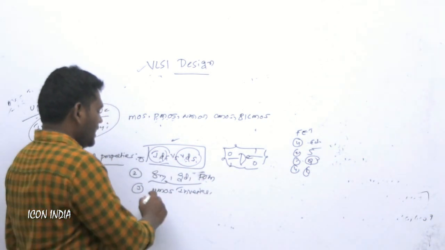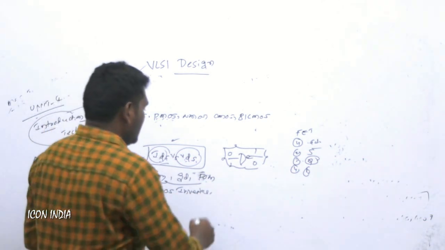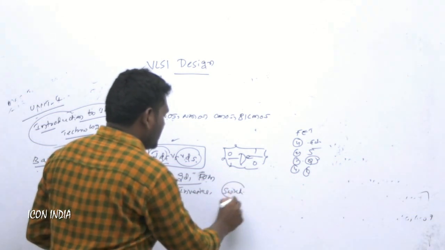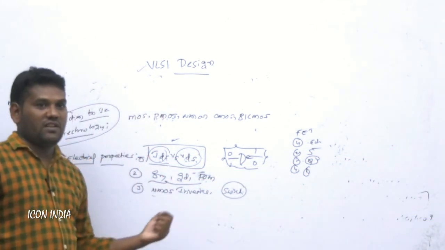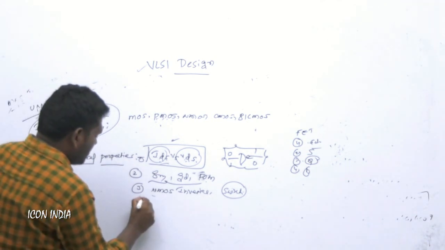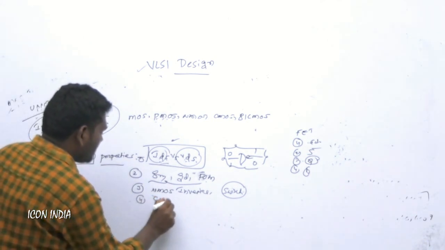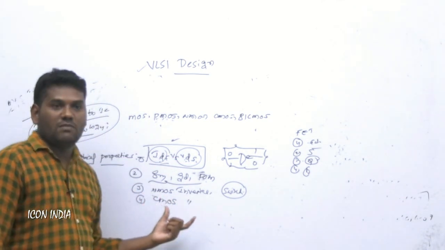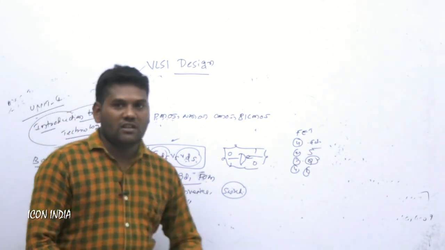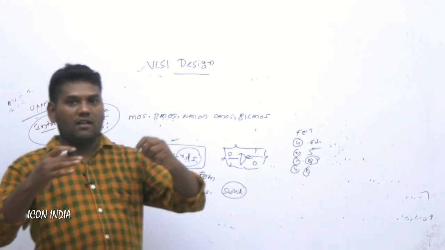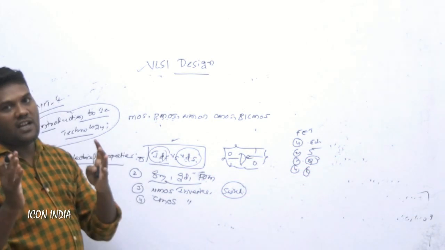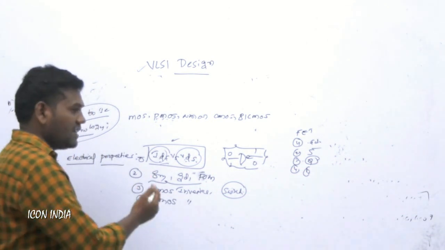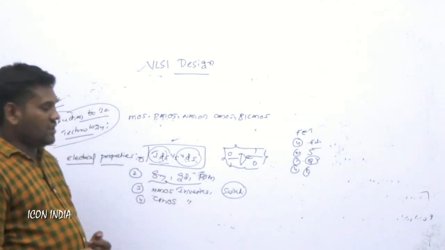Because of the NMOS inverter, here we have to consider the switching functions. Depending upon the switching function, we have to go for the NMOS inverter. And here we also have to consider the CMOS inverters. CMOS, as we just discussed, is a combination of PMOS as well as NMOS technology. So PMOS technology and NMOS technology, we can implement in the CMOS technology.